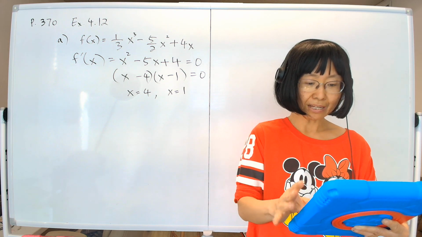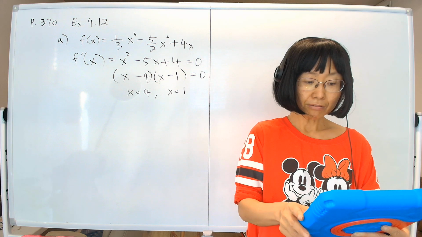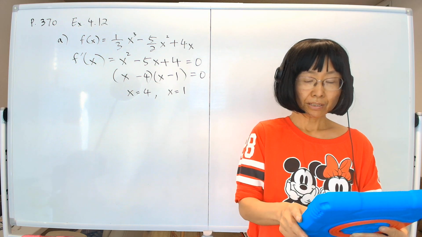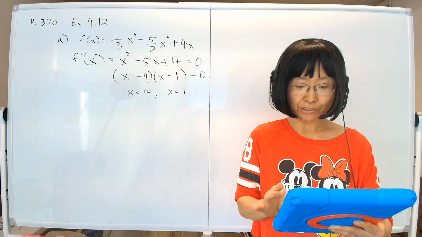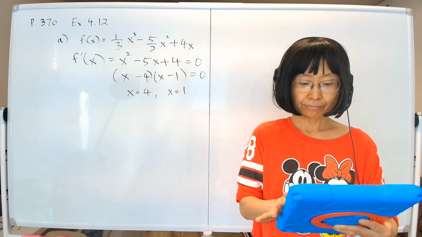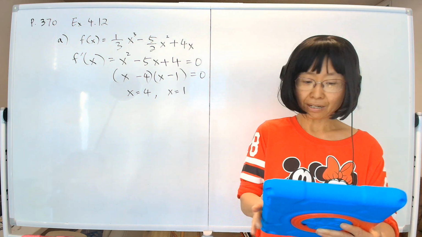With that, we will move on to the next question, finding the absolute maximum and the absolute minimum. If you have a closed interval, as we mentioned earlier, actually I should mention this.